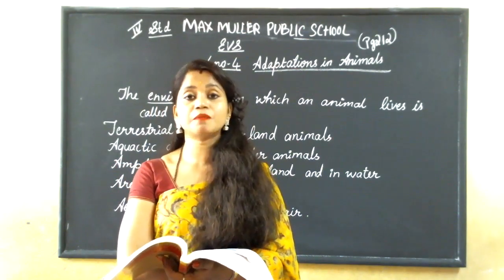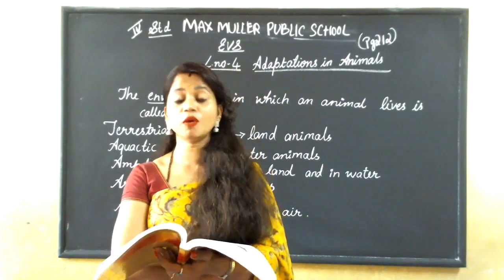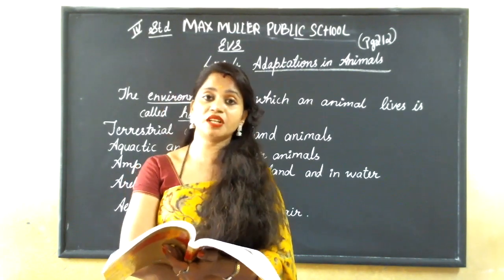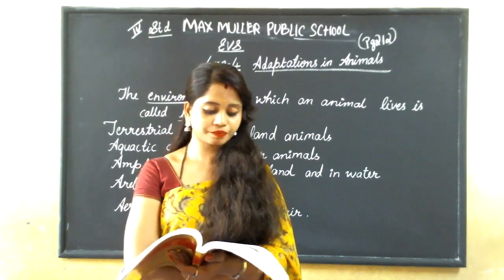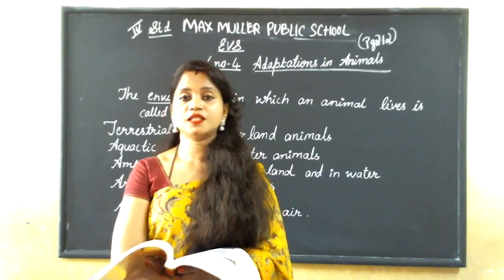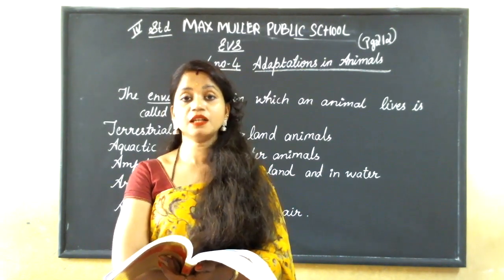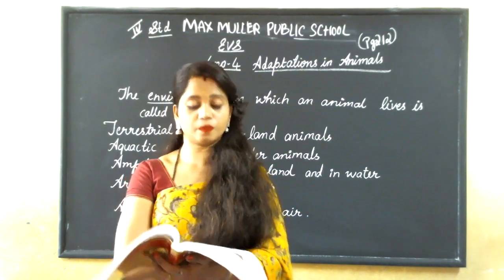This is called migration. They are moving from one place to another, from a cold region to a warmer region. They return to their homes once the winter is gone. Once the winter is completed and the summer is starting, they return to their home.